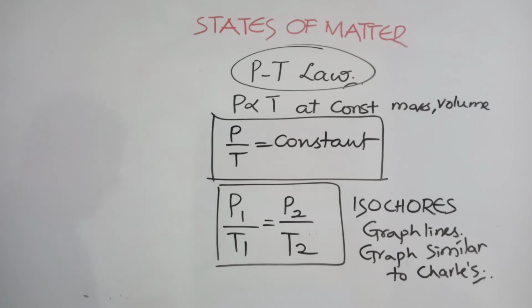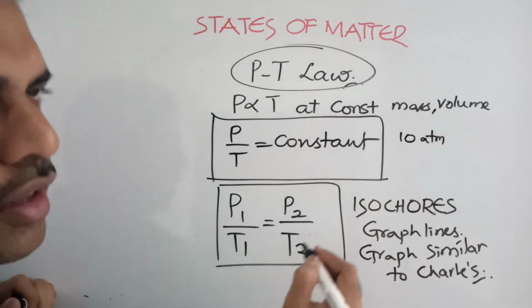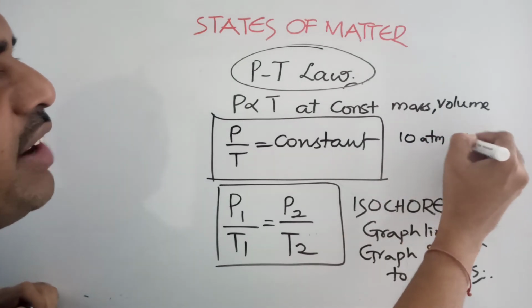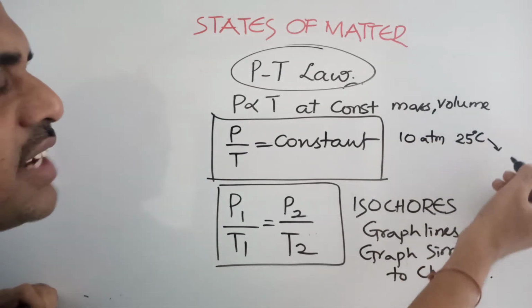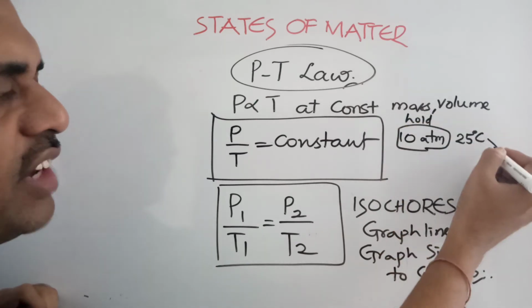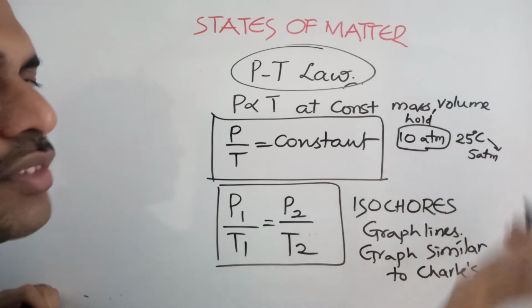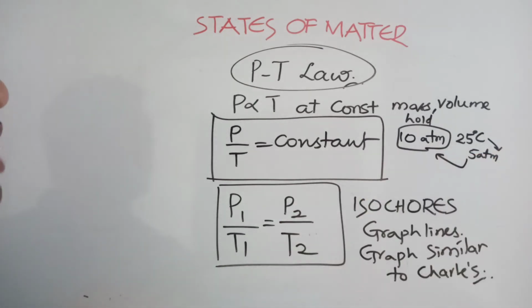What type of questions can be asked on this? It's very simple logic. They will ask you, a cylinder is there. The cylinder can hold a pressure of 10 atmosphere. Now room temperature is 25 degrees Celsius. At 25 degrees Celsius, 5 atmosphere pressure is there. So at what temperature will the cylinder explode? This kind of question they will ask you.